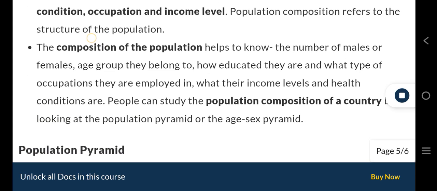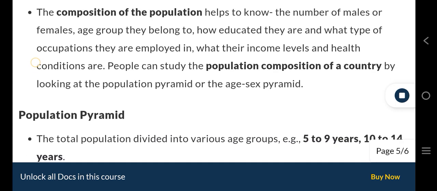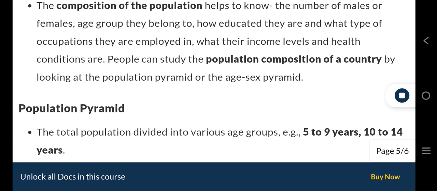The composition of the population helps to know the number of males or females, the age group they belong to, how educated they are, what type of occupations they are employed in, and what their income levels and health conditions are. People can study the population composition of a country by looking at the population pyramid or the age-sex pyramid.